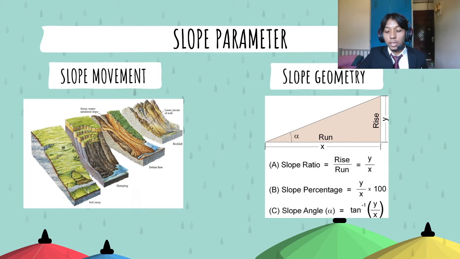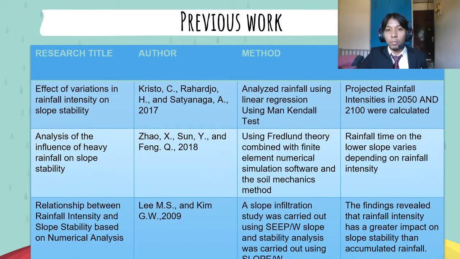For the slope geometry, as you can see, the steeper the ratio for the slope gradient, the higher the probability for the slope to fail. So next one, we proceed to the previous work. As you can see, there are 3 main articles that I chose for my article, because these 3 main articles I depend on heavily to do my FYP project.